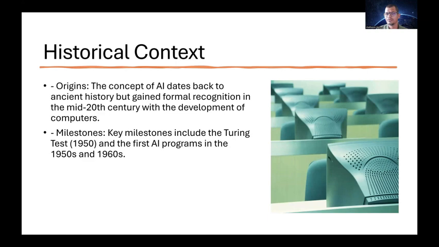Then moving further. So when did the context of artificial intelligence start? It started way back in the 1950s, in the middle of the 20th century, where we were creating computers. So what is a computer?